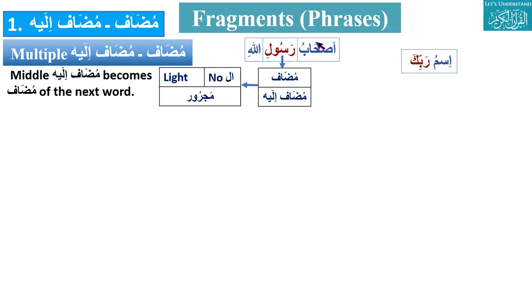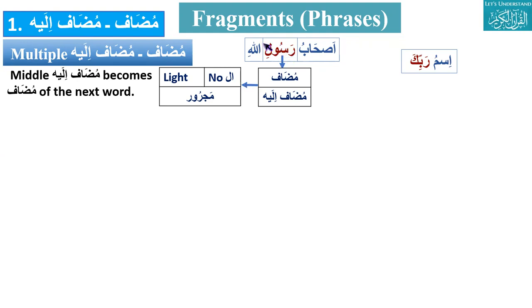Describe here: ashabu rasulin. What is mudaf? Ashabu is mudaf, and rasul is mudaf ilayh. Mudaf ilayh has one condition: it should always be majroor. Okay, now go to next.